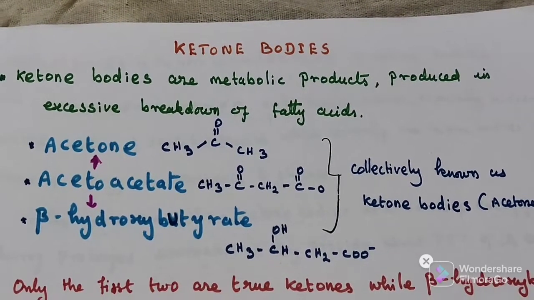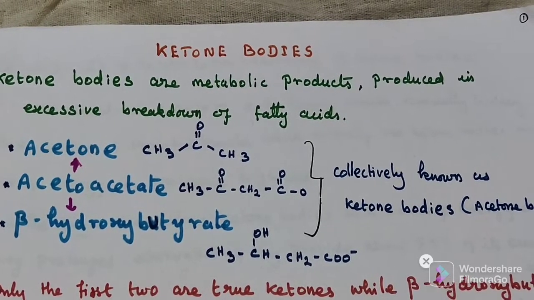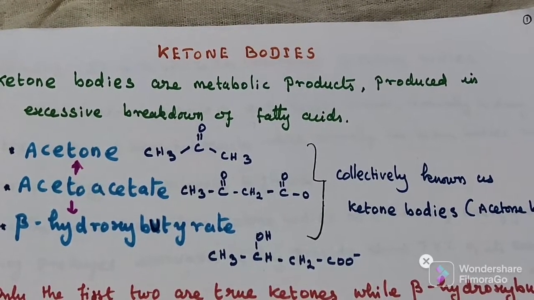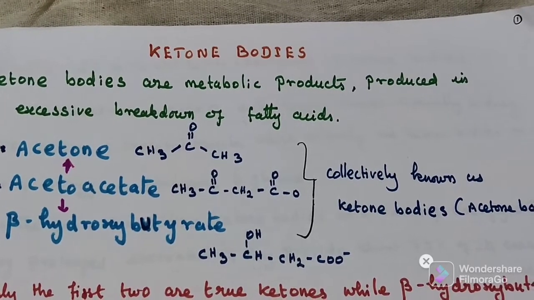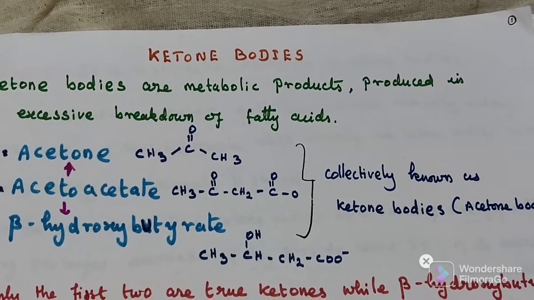Beta hydroxybutyrate does not possess the keto group, C double bond O. Acetone and acetoacetate are true ketone bodies. Ketone bodies are water soluble and energy yielding.